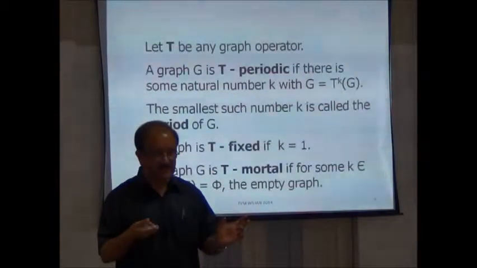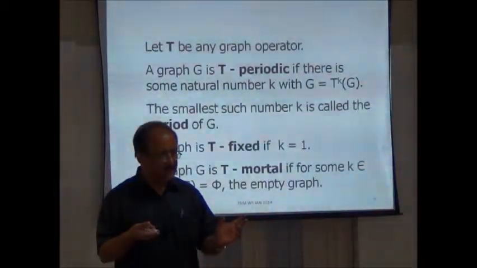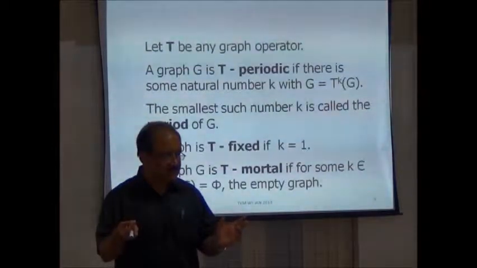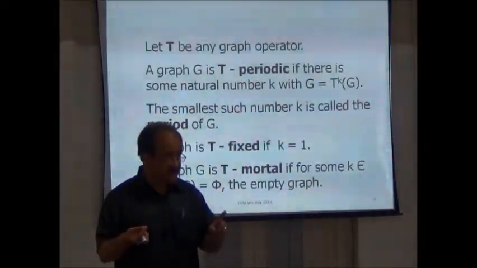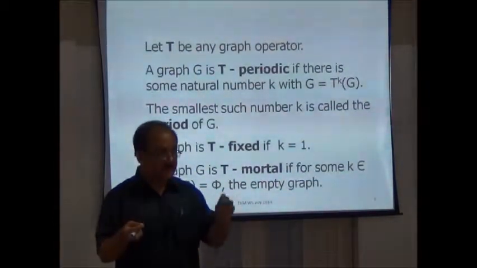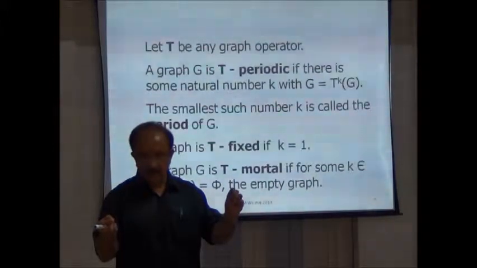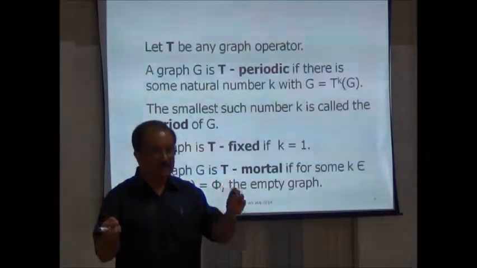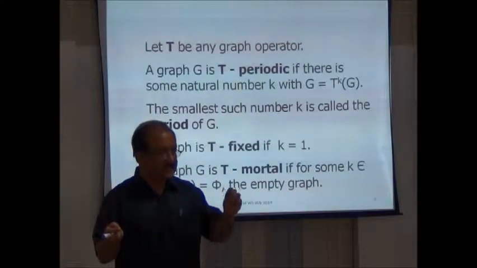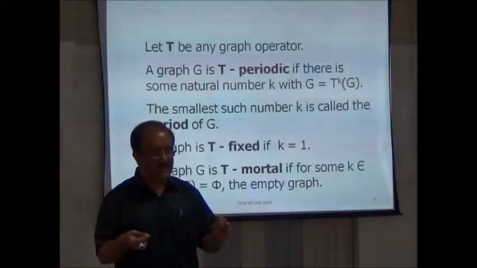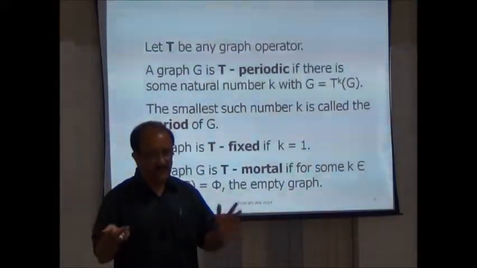I am not mentioning the clique graph operator in this class because my aim is to say something on interconnection networks, for which the line graph operator is a better tool. The line graph operator has a nice property: when G is regular, the line graph of G is also regular. So I want to try those operators for which regularity is maintained, and one classic example is the line graph operator, and one traditional graph operator used in designing large scale interconnection networks is the line graph operator.